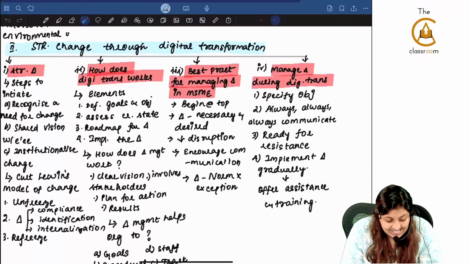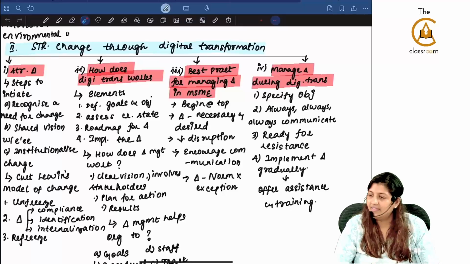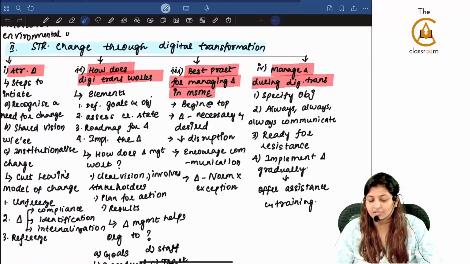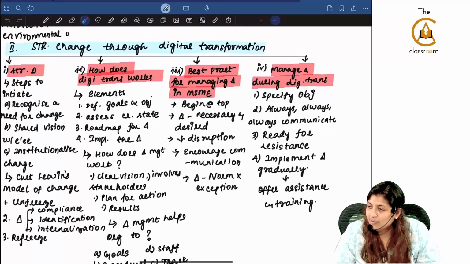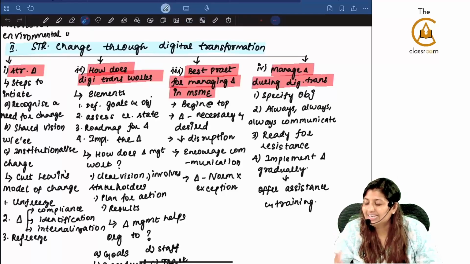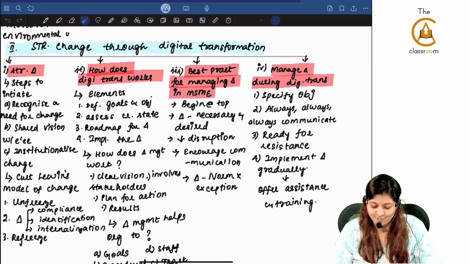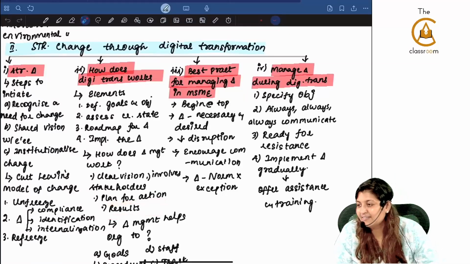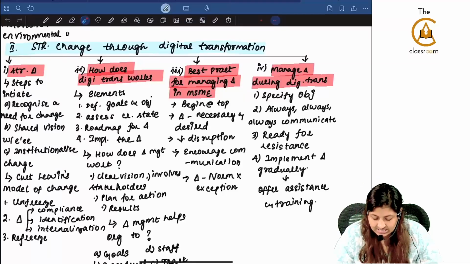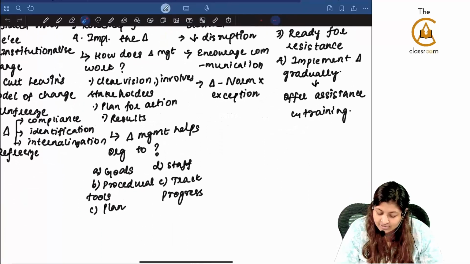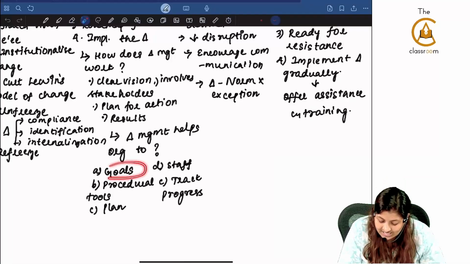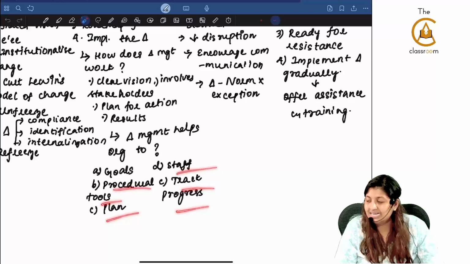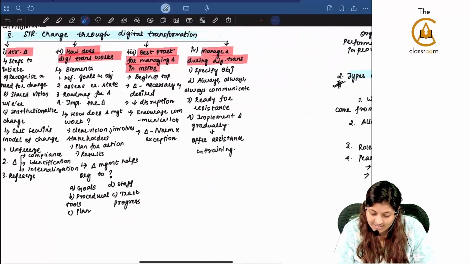How does change management work? First you have to have a clear vision. You have to involve the stakeholders also. Otherwise you will be on a diet while other people will be eating chips in front of you, so you can't follow that. So involve the stakeholders also, plan for action, and then definitely you will see the results. Change management helps organizations to do what? To achieve the goals, with procedural tools, for planning, staffing and tracking the progress. These 5 points are there.